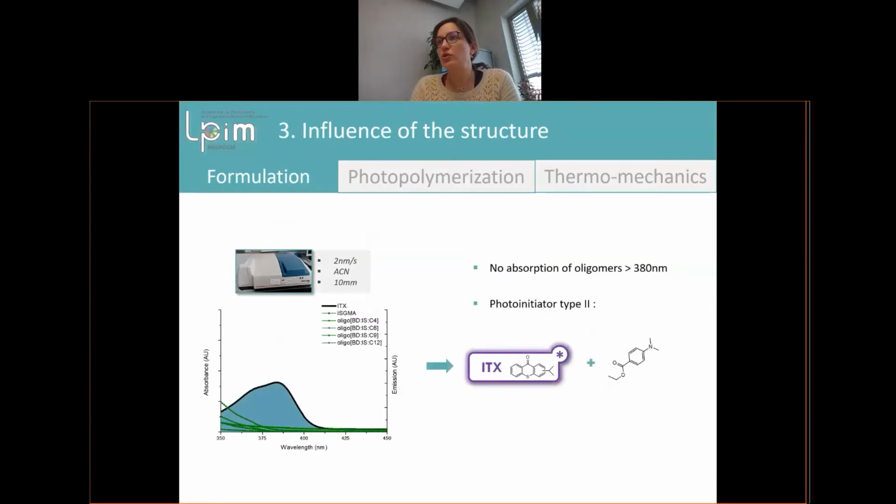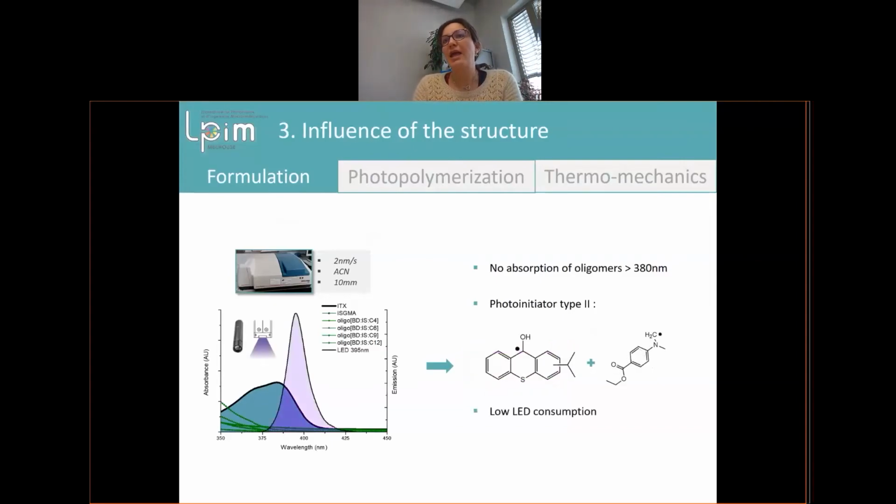We choose a type 2 photoinitiator to make the photopolymerization. Here we use ITX, and you see that ITX absorbs at different wavelengths from 350 to 400.